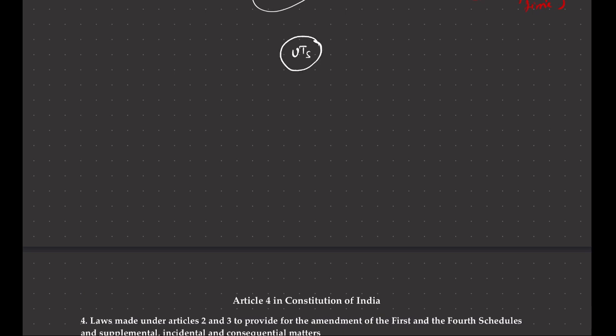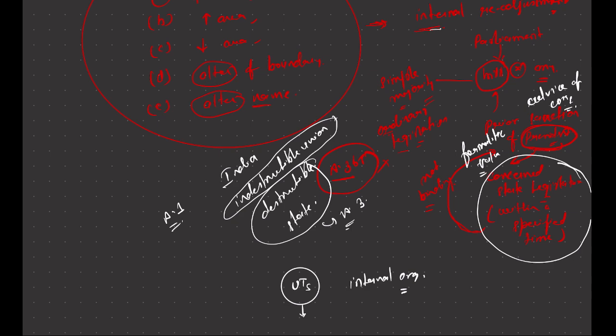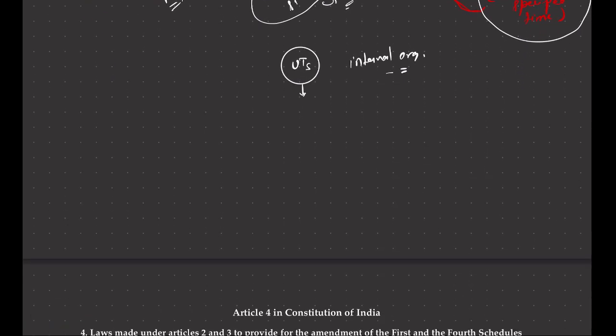And do remember, just as there is a provision for merger of two or more states, and for changing names and boundaries, in the same way Parliament can unite any existing part of a UT with another part of a UT and create another UT. That is, UTs can also have internal reorganization. And remember that for internal reorganization of states it was necessary to refer to the concerned state legislature, but for internal reorganization of UTs, there is no need of referring to their legislature. Parliament and the President can take suo motu notice in this regard, because UTs do not come under the federation. They are directly administered and are under complete control of the central government. So remember this.